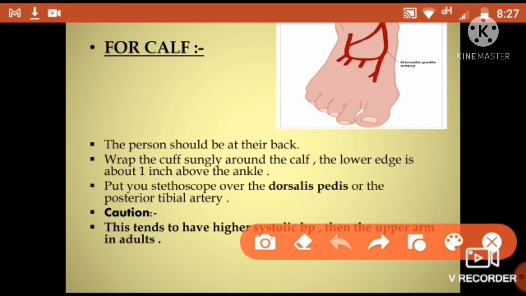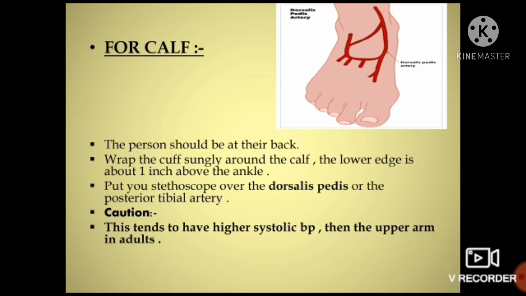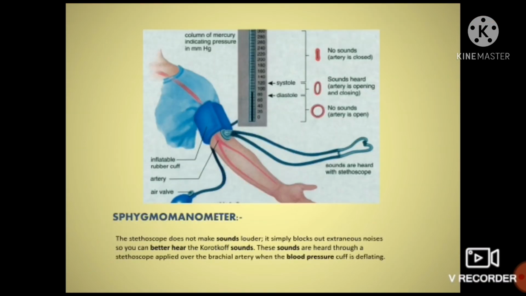The posterior tibial artery is also present beside this. It tends to have a higher systolic pressure than the upper arm in adults. For adults, it has one caution, which is what? It may have a higher systolic blood pressure than the upper arm in adults. This is only for adults, not in any other cases or situations. So don't worry about that.